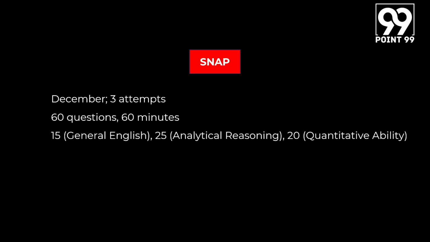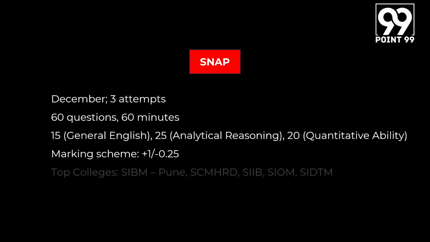The split is in terms of the sections that we have here. 15 questions are from the general English or verbal ability section, 25 questions are from analytical reasoning, and 20 questions are from the quantitative ability section. The marking scheme of the test is +1 for every correct answer and -0.25 for every incorrect answer.